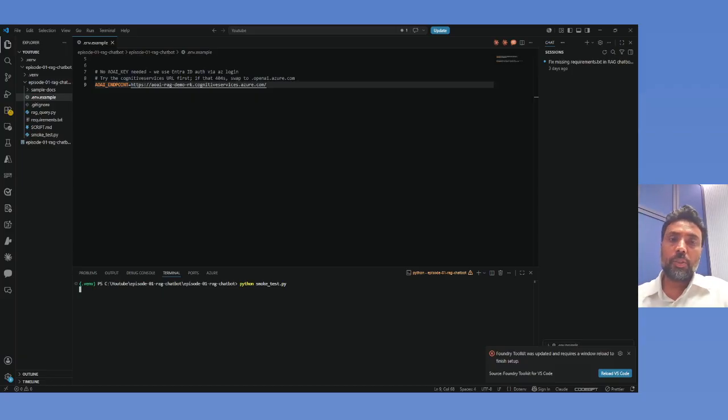So very simple logic: you have to upload the internal documents, which can be uploaded to blob storage. Then you have Azure AI Search, which is a smart librarian in this case. Then you can create Foundry, where you can choose the ChatGPT 4 model or a different model, and all done.